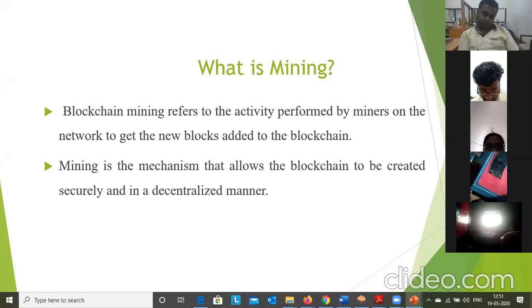Miners will solve a cryptographic puzzle, and if they are successful, they will add the block into the blockchain. Mining is the mechanism that allows the blockchain to be created securely and in a decentralized manner.